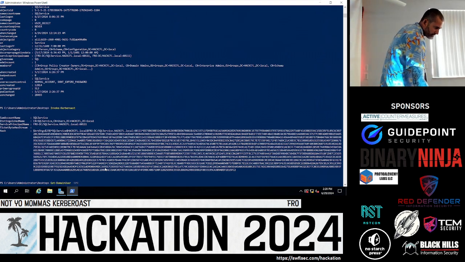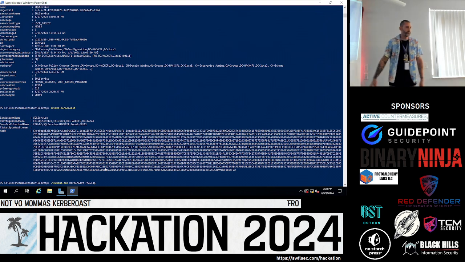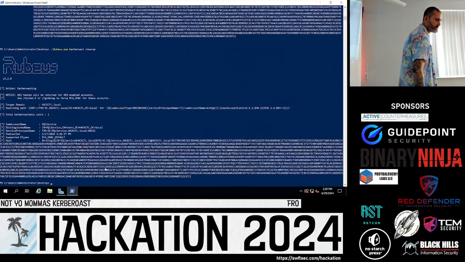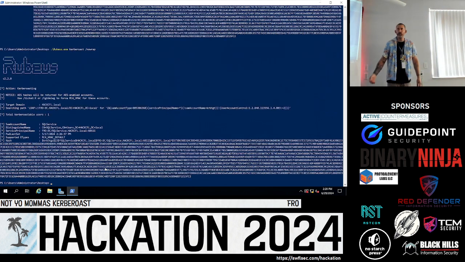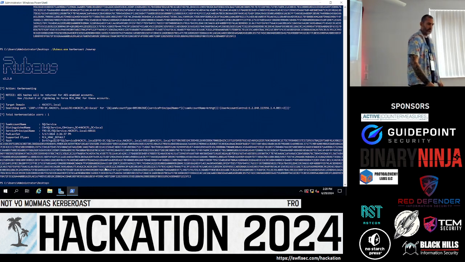So we can do the same thing with Rubeus here. And this is the Rubeus command. We went over it. It's Rubeus.exe kerberoast /nowrap. This is another tool, a completely different tool than the PowerView one that I was showing you guys. Rubeus spits out a little bit more information for us. It also gives us the hash, the SAM account name, and the service principal name over here. So this is great news. We can go ahead and start feeding this into Hashcat and start cracking these.